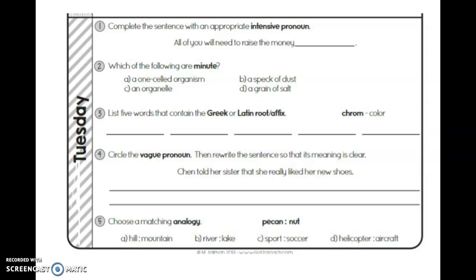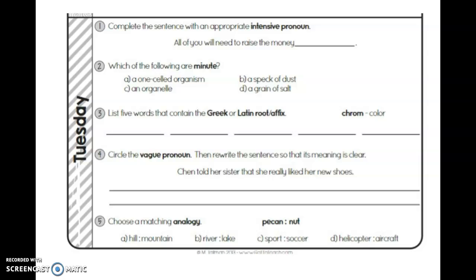Which of the following can be minute? Minute meaning extremely, extremely tiny. So choose which three can be extremely tiny. Number three, you're coming up with words that have chrome in it. So all your words should begin with chrom, okay? So you should have chrome or chromosome or other words that mean color.